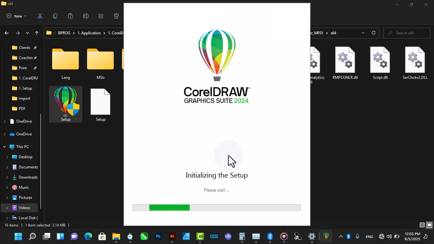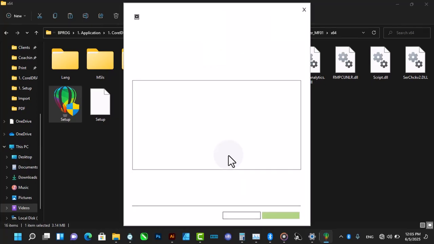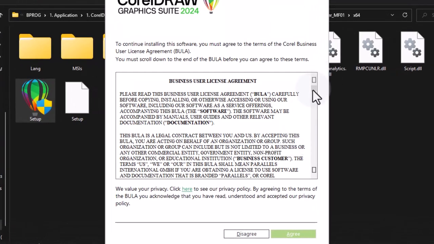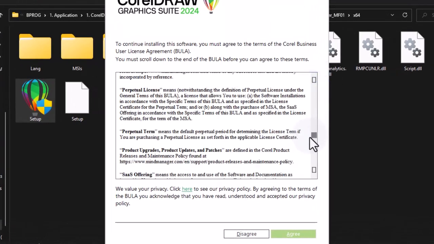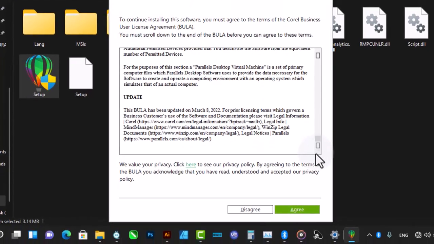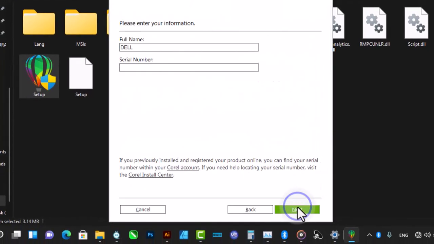Here's the setup. Depending on how fast your system is. So you scroll this down. So you agree. Then you come to this folder.